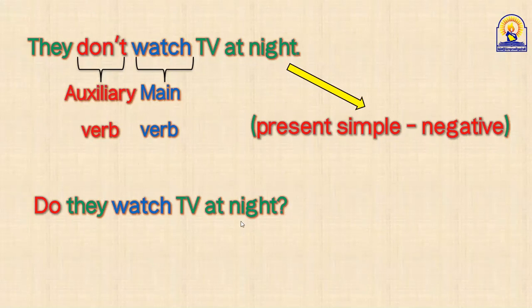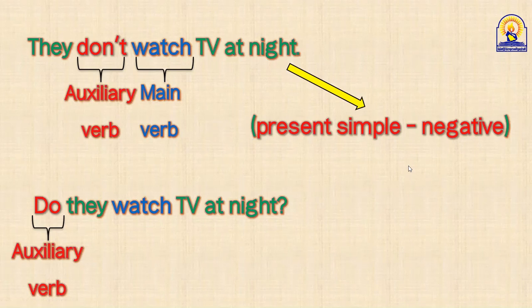Do they watch TV at night? Do here, an auxiliary verb. By the way, I'm sure you know auxiliary verb means فعل مساعد يا شباب. Okay, main verb means فعل أساسي. I'm sure you know it. Okay, do they watch TV at night? Here, do, it's used as auxiliary verb. Watch, this is the main verb.